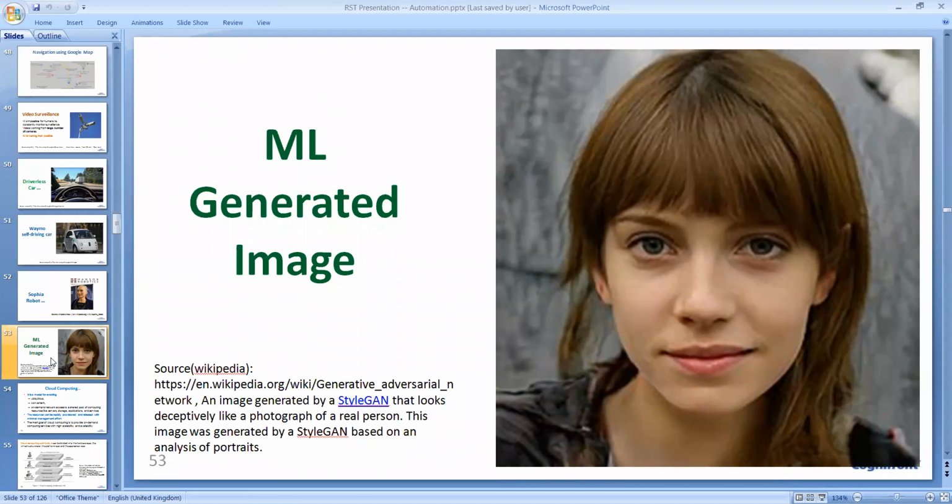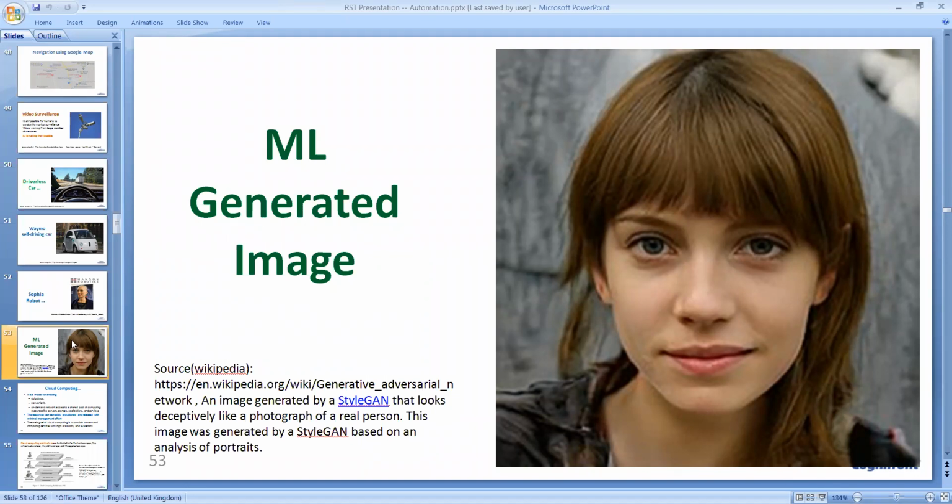It is an image generated by artificial intelligence. You may wonder how it is possible. Yes, it is possible. Nowadays, artificial intelligence and machine learning can generate human faces. They can generate any kind of drawing. Even music can be generated by artificial intelligence. So this is not a photograph, it is an image. So that's the power of artificial intelligence and machine learning.